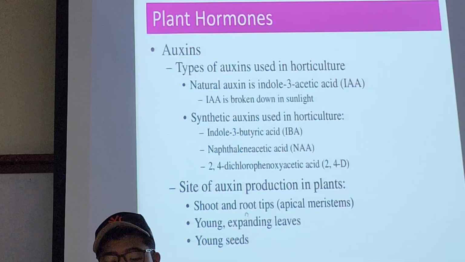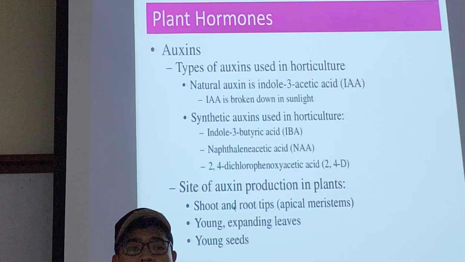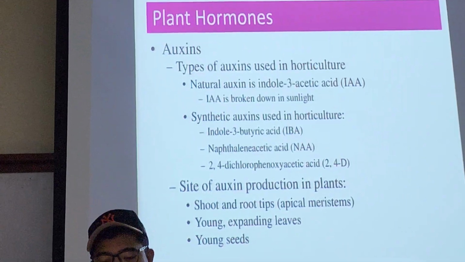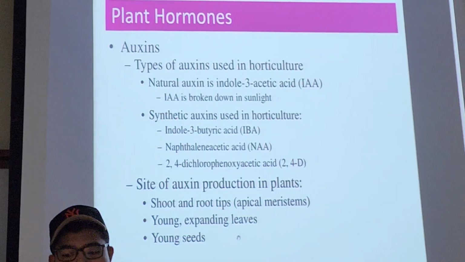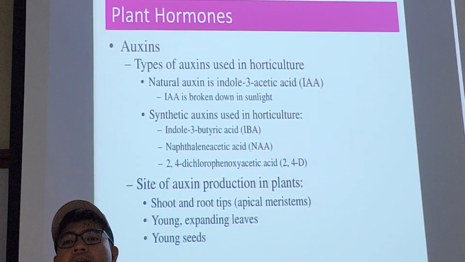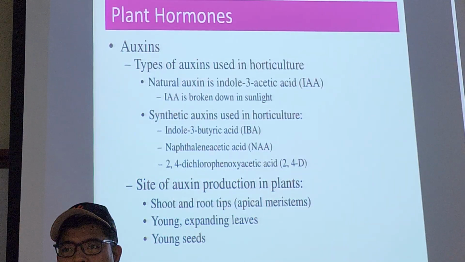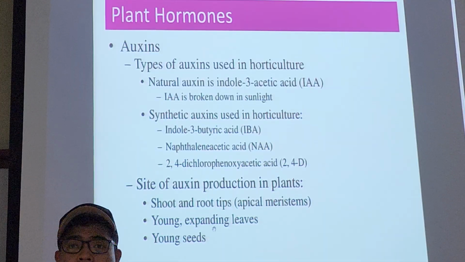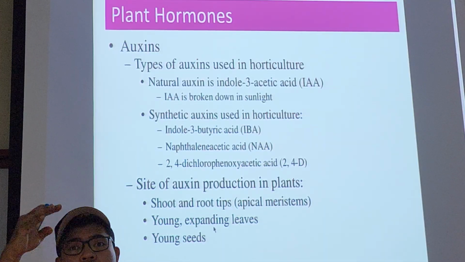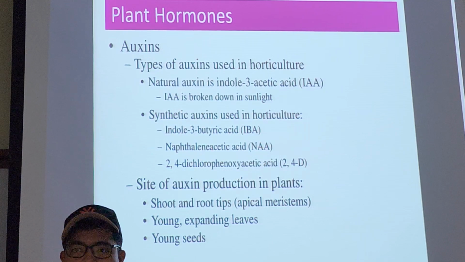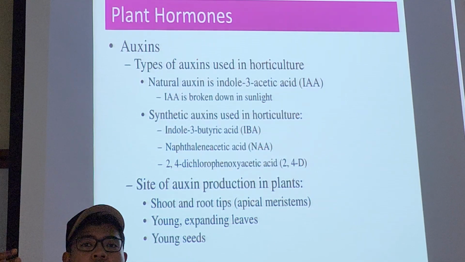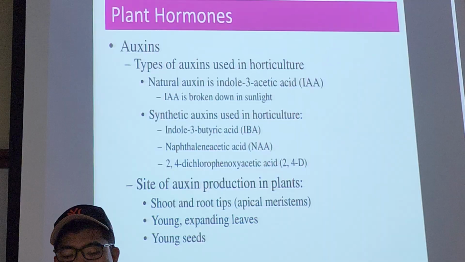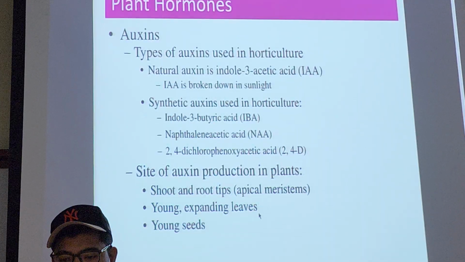Okay, site of auxin production. Usually in the apical meristem region, the shoot apical meristem at the tip of the shoot, and also the root apical meristem. Young expanding leaf. This is important. When the leaf is fully expanded, auxin is very minimum there. But when it's young expanding, meaning that it has not reached its full physical potential, the auxin is still a lot because the cells are actively expanding. And also the young seeds.